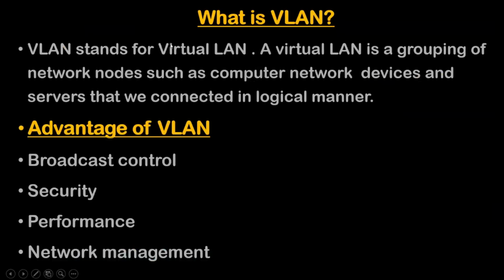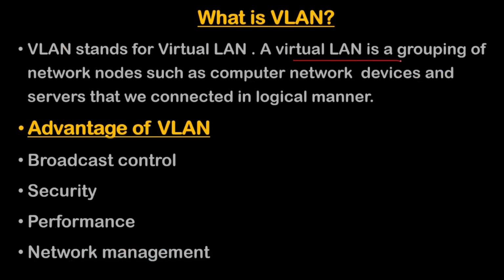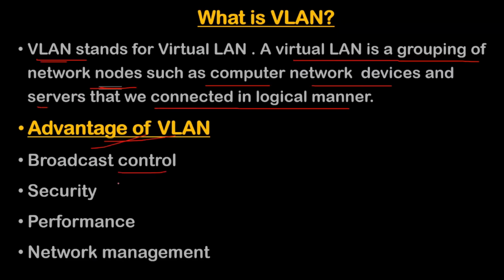VLAN stands for virtual LAN, and a virtual LAN is a grouping of network nodes, such as computers, network devices, and servers, that we connect in a logical manner. That means logically they are connected with each other using the switch. In a switch, that is known as VLAN. So what is the advantage of VLAN? Broadcast control. How can we use this?